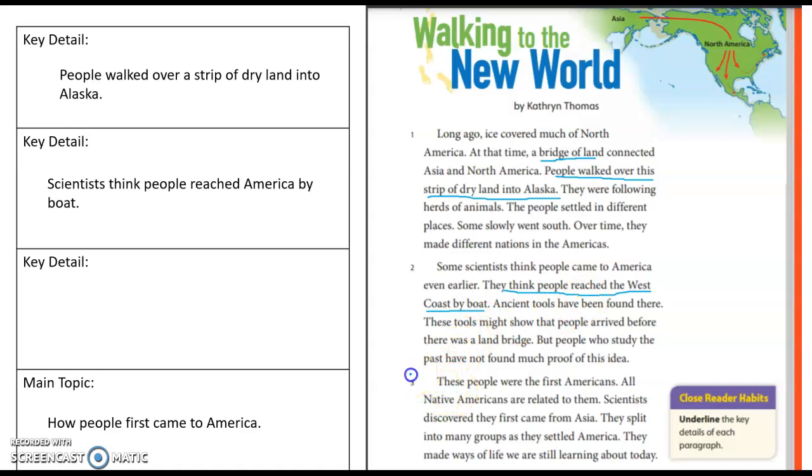Your job is to dig into paragraph 3, and you're going to be identifying this last key detail in your discussion post today.